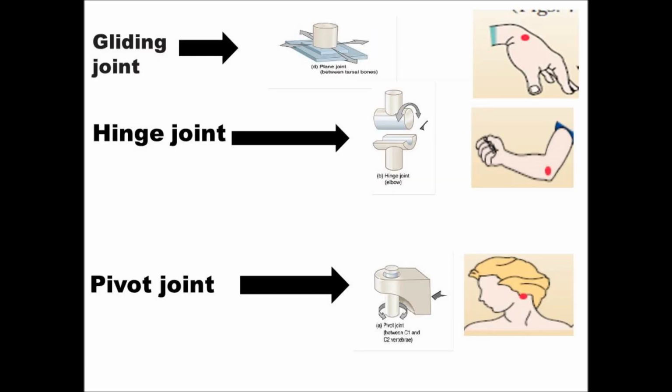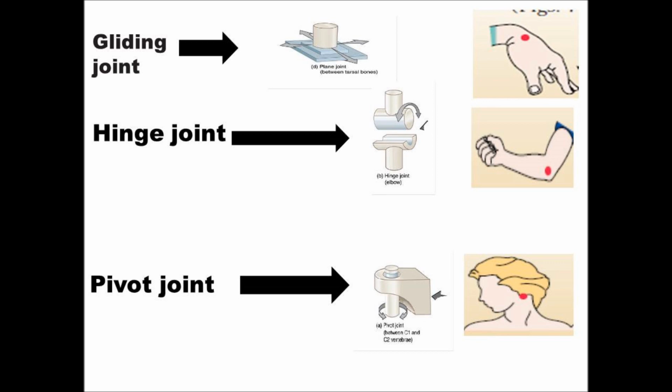What synovial joints are mainly present? They are gliding joints. What is a gliding joint? Look at the picture. We have one structure and another structure, and the two structures glide over each other. For example, two stones gliding over each other.